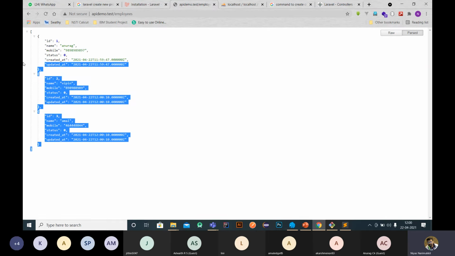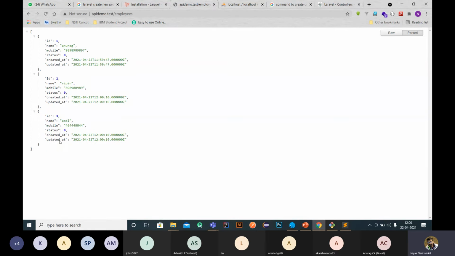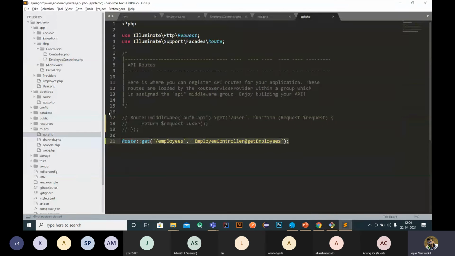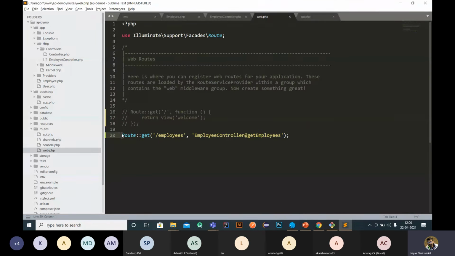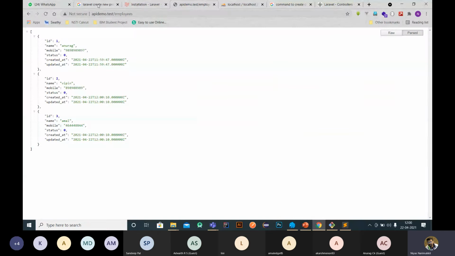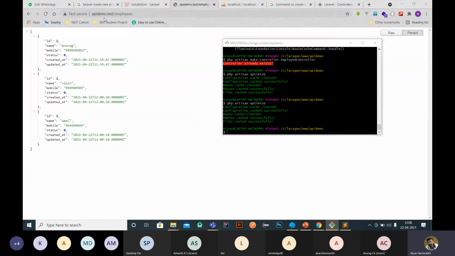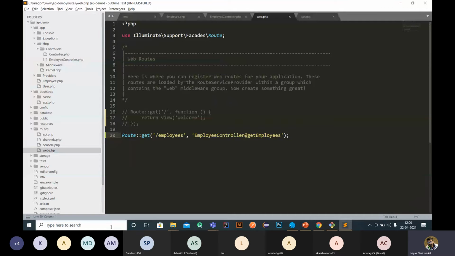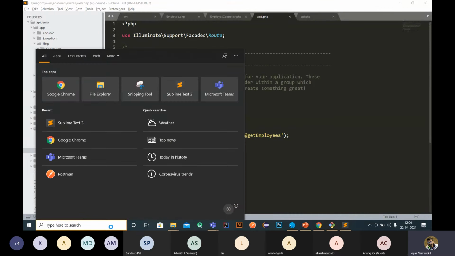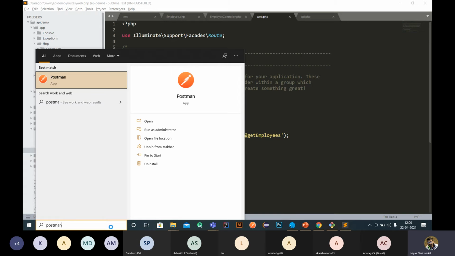Okay. So here also we are getting the data in JSON format. But this is not API. This is not the way we check the API. We are checking through the web link, through the web application link. If you want to make this an API, then we have to remove this from here. This is through the web application, through the HTTP portal. Then we have to use Postman. Once we have created the API, we use Postman to check the API.